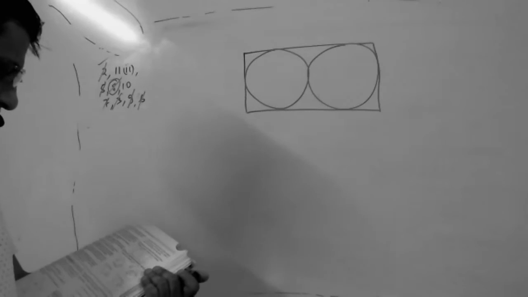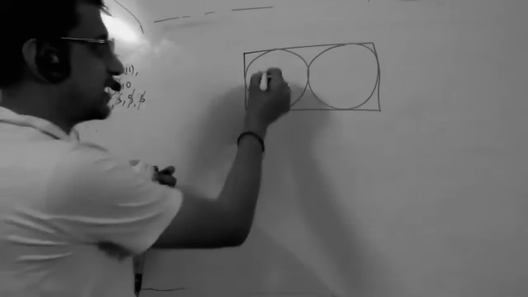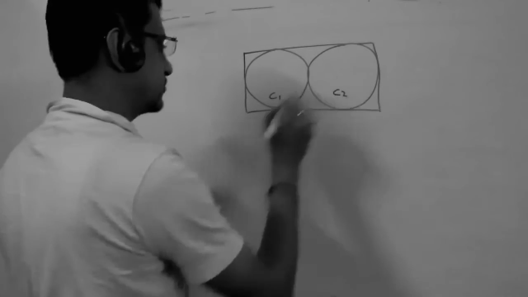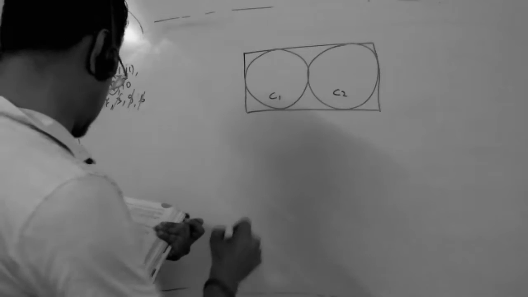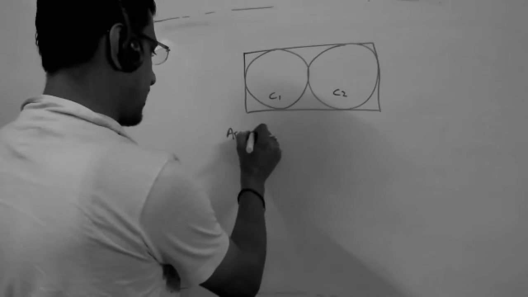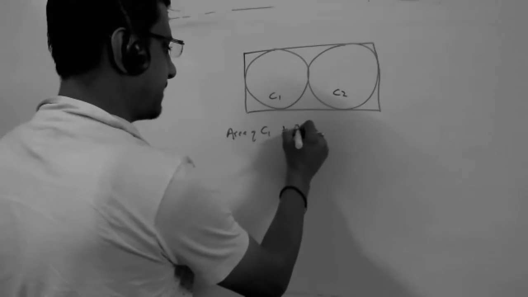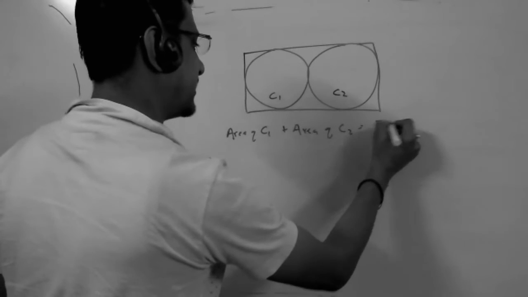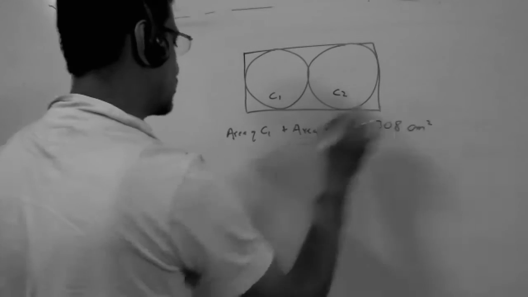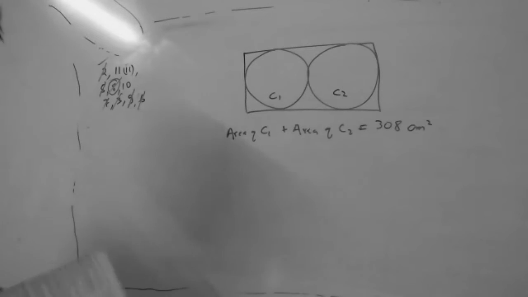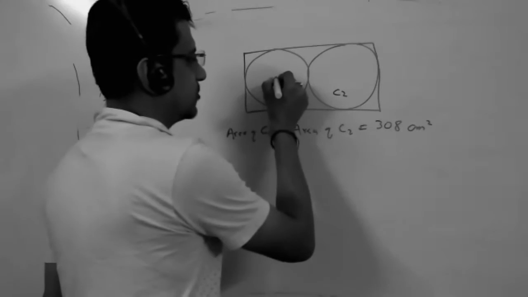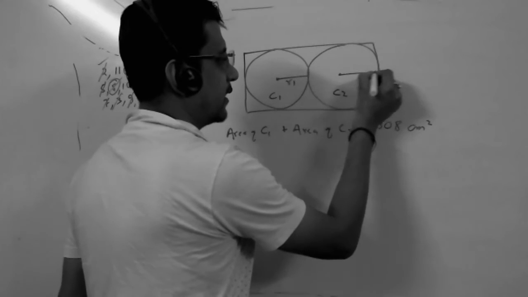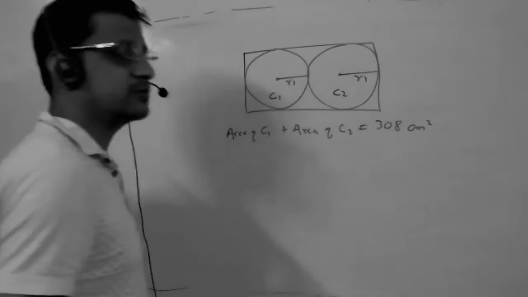Okay. The total area of two equal circles. These two are equal circles. So if I say circle 1 and circle 2, area of C1 plus area of C2 is equals to 308 centimeter square. Find the perimeter of the rectangle. So radius will be R1 and this will be R1 because both are equal circles.